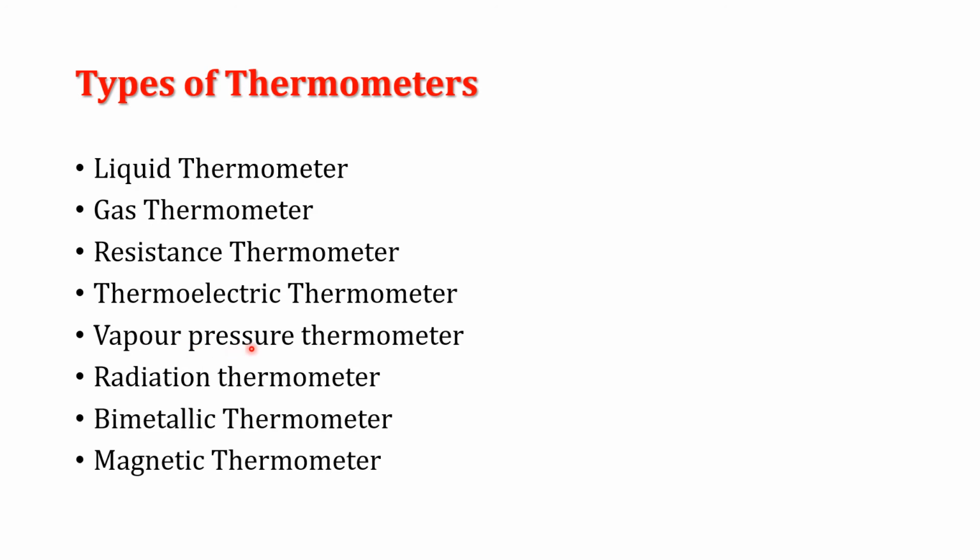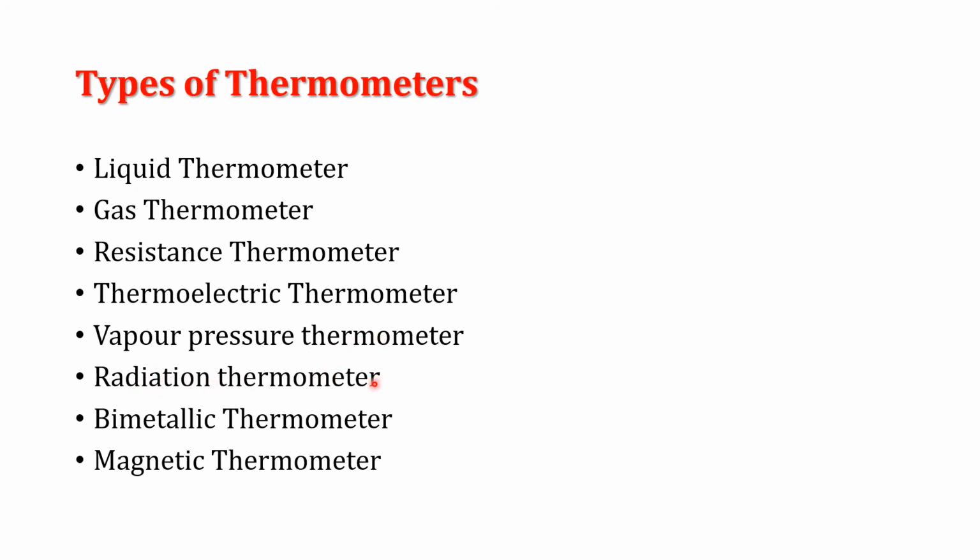Next is vapor pressure thermometer. Such a type of thermometer is used for measurement of low temperature, and it's based on the principle of change of vapor pressure with temperature. Example of such a thermometer is the helium vapor pressure thermometer.